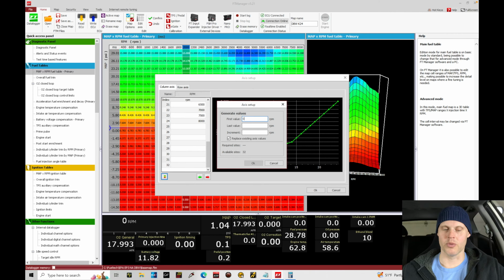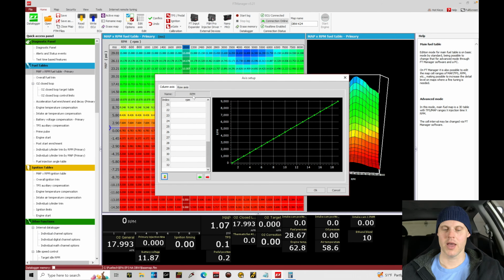The first value we'll put at 0 RPM. The last value, I'm going to put at 9,000 RPM. We'll move in 500 RPM increments. What this is telling me is that I have 19 total breakpoint sites that are going to be allotted up at the top here to go between 0 and 9,000 in 500 RPM increments. We have a total of 32 available sites, so the table could actually be bigger and have more resolution if we want it. For right now, I'm going to keep it simple and just move in 500 RPM breakpoints. This should be sufficient for pretty much any engine you're tuning.